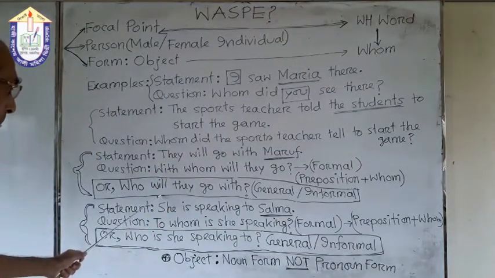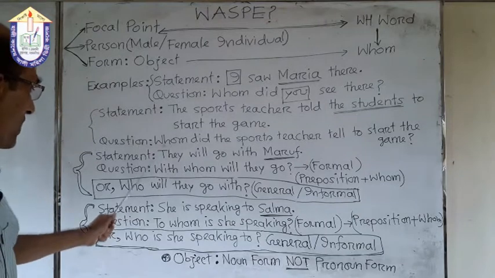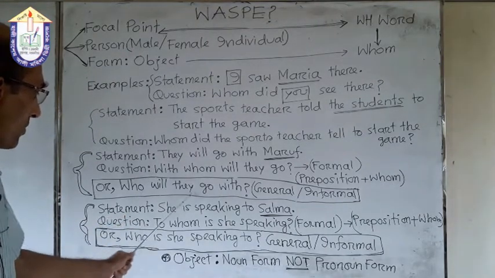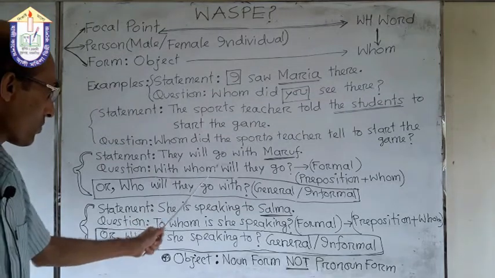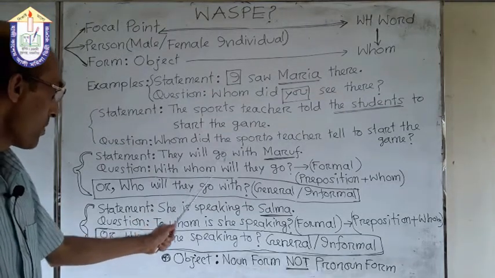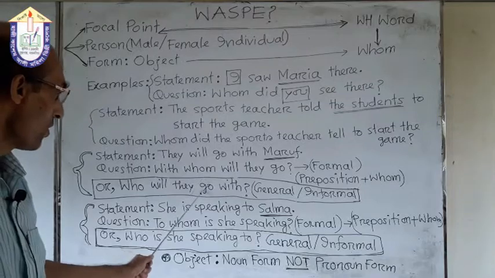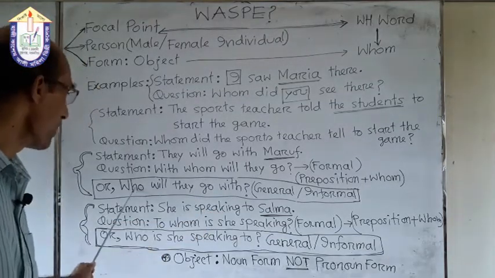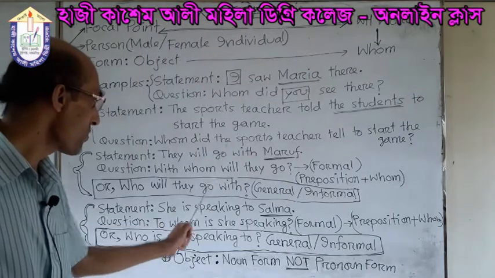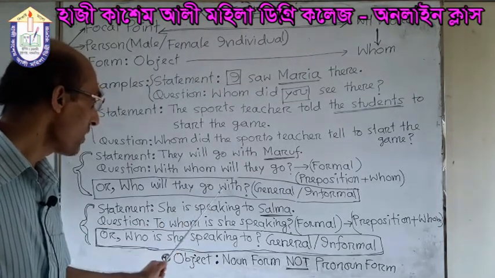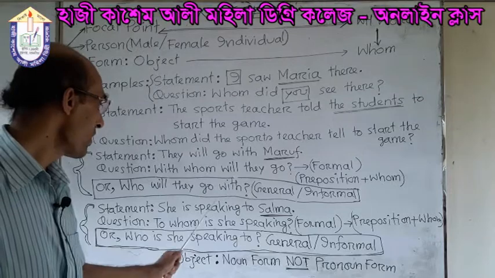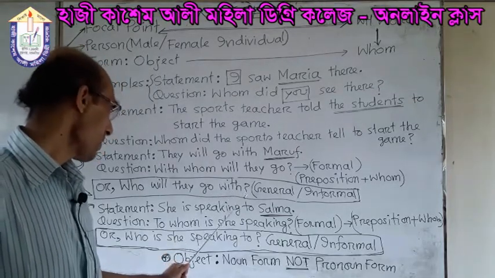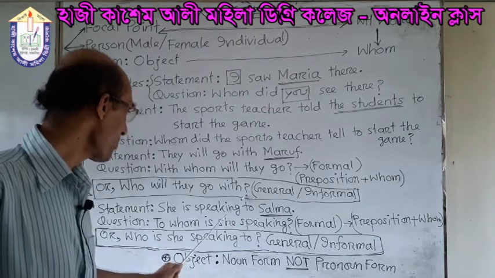Who will, and then there is the subject. This is the auxiliary verb, there is the subject they, and then the principal verb go. We have used go, and in place of Maruf we have used who, and the left part is with, and finally at the end of the sentence we have used with, and next we have used the question mark.